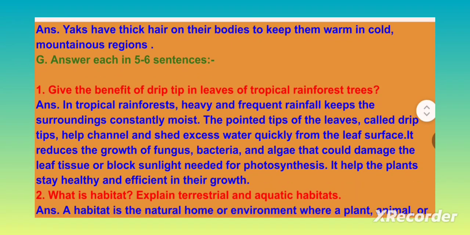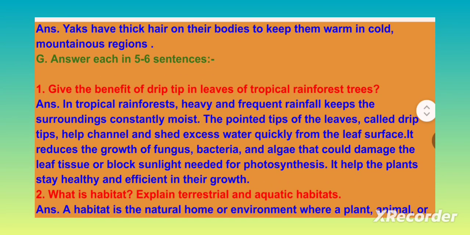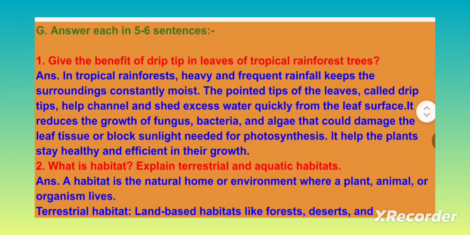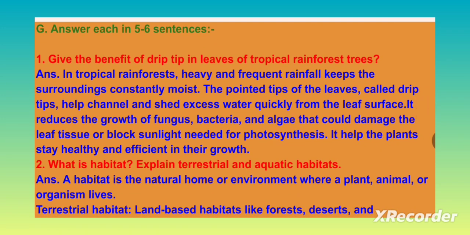Answer each in 5 to 6 sentences. Give the benefit of drip tip in leaves of tropical rainforest trees. In tropical rainforests, heavy and frequent rainfall keeps the surrounding constantly moist. The pointed tips of the leaves, called drip tips, help channel and shed excess water quickly from the leaf surface. It reduces the growth of fungus, bacteria, and algae that could damage the leaf tissue or block sunlight needed for photosynthesis. It helps the plant to stay healthy and efficient in its growth.